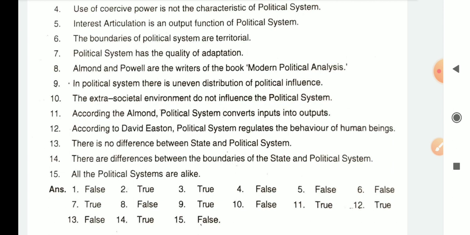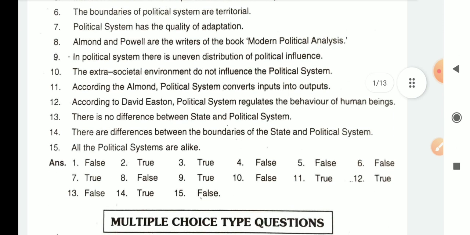13. There is no difference between state and political system. False. There is a difference between state and political system. State has its own characteristics. Political system has its own. Keep in mind, we have done it.